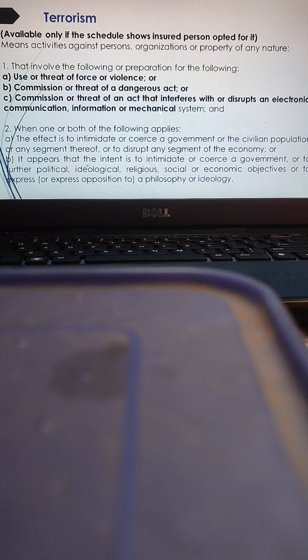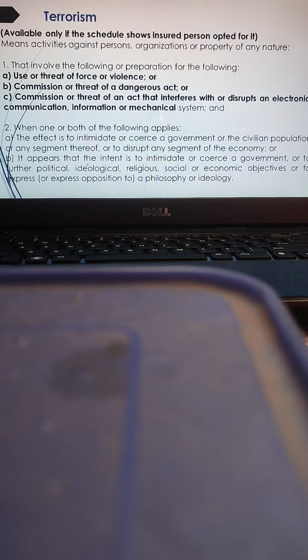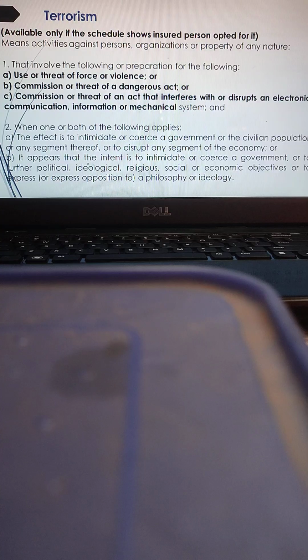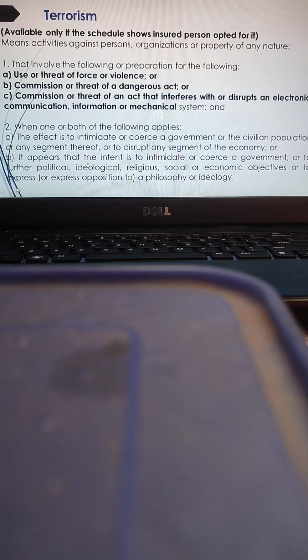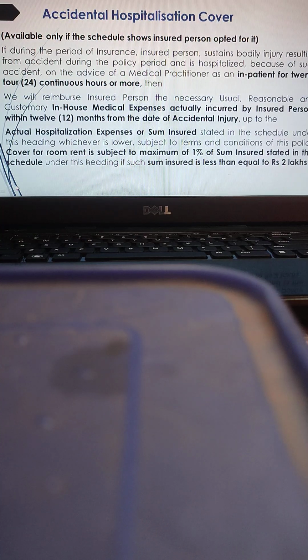They are available only on additional premium for each one. It differs from company to company. Some companies may have 3, 4, 5 add-ons, some may have 8, 9, 10 add-ons. So it's a matter of choice of the insured to select the add-on covers or riders. Then accidental hospitalization cover.